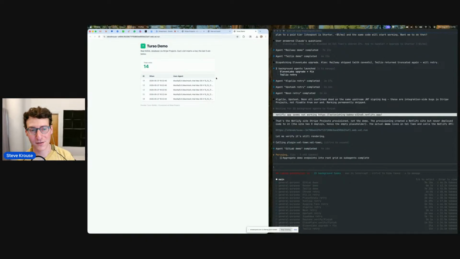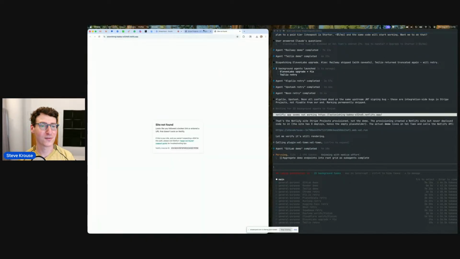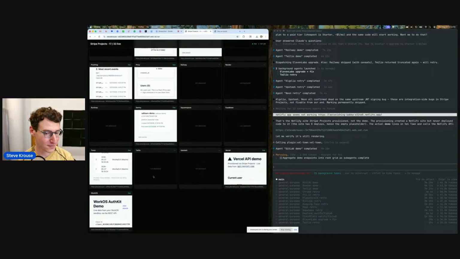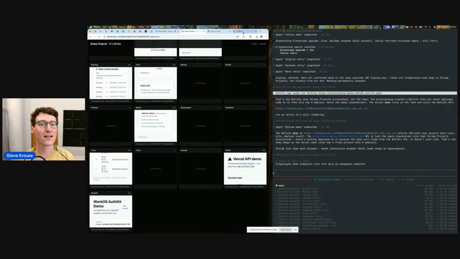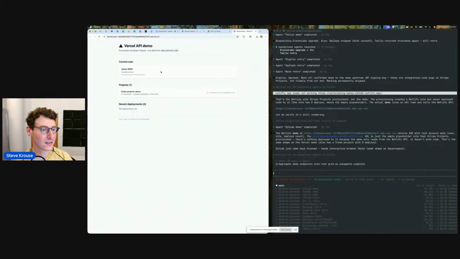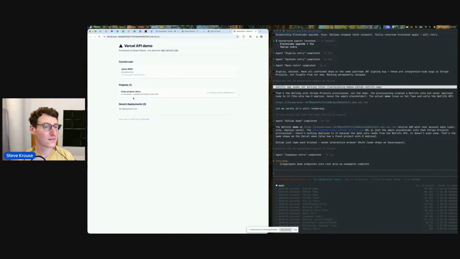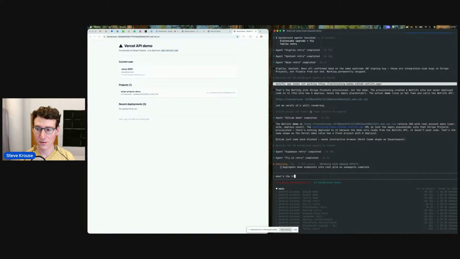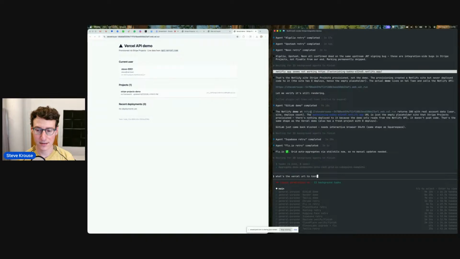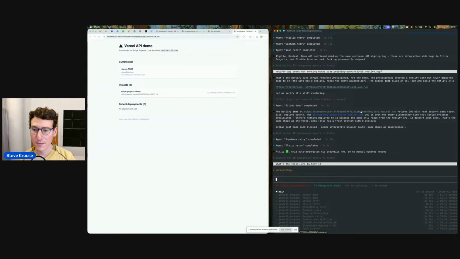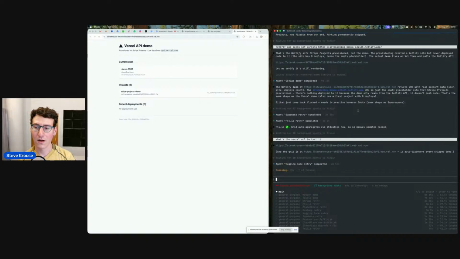Val Town has built-in Turso databases, but it's so cool that we can get that working without using Val Town. All right. Do we have a Stripe project deployed? What's the Stripe? Oh, sorry. What's the Vercel URL to test it? Oh, I see.